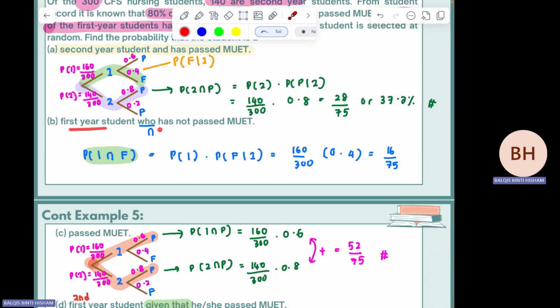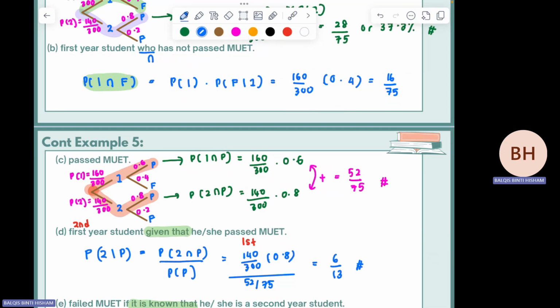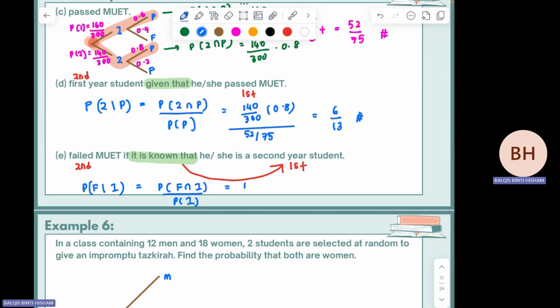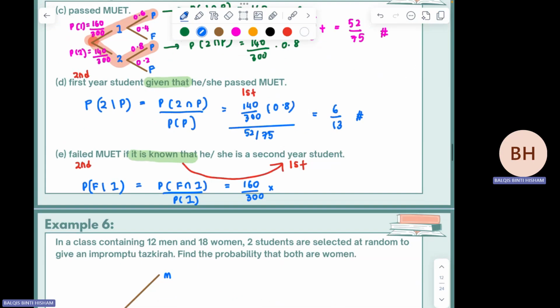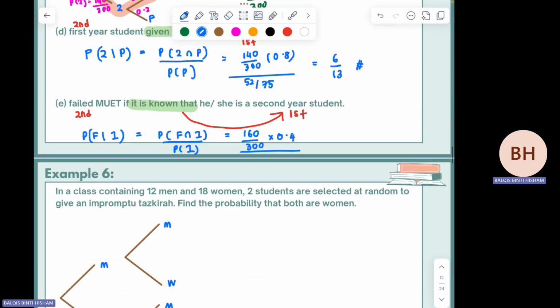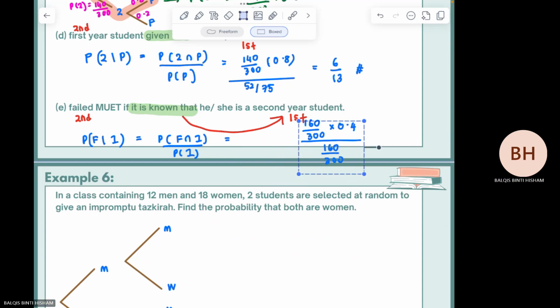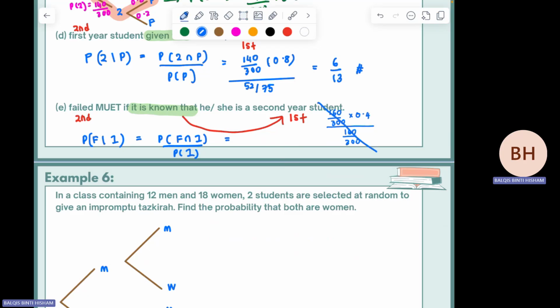First year intersect fail. This is the solution: 160 over 300 times 0.4, divided by P first year, which is 160 over 300. Okay, this is the calculation.